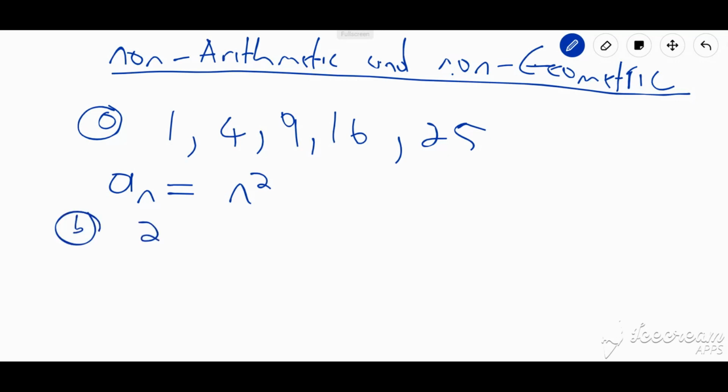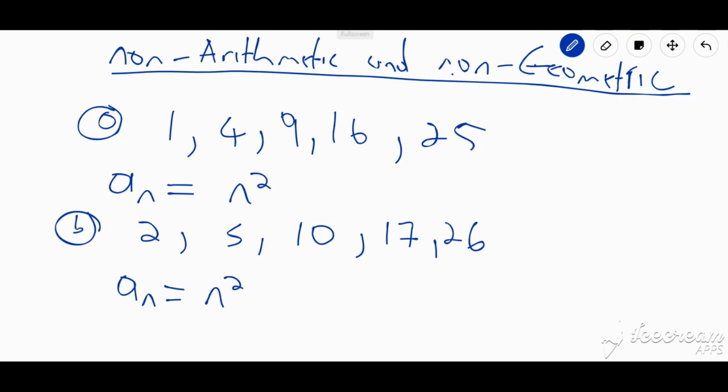So what if I had 2, 5, 10, 17, 26? What is unique about the second sequence is that these numbers, so you realize it's neither arithmetic and it's not geometric, and you can always carry out a test to check. And these numbers are 1 away from a squared number if you compare it to question A. So I could say that the general term for the sequence a_n equals n squared plus 1. Let us see if that works. So we put 1 in there, 1 squared plus 1 is 2. We put 2 in there, 2 squared plus 1, that's 5.